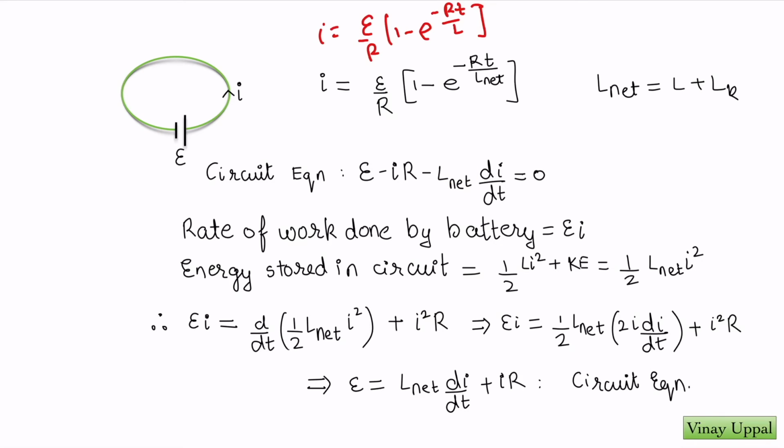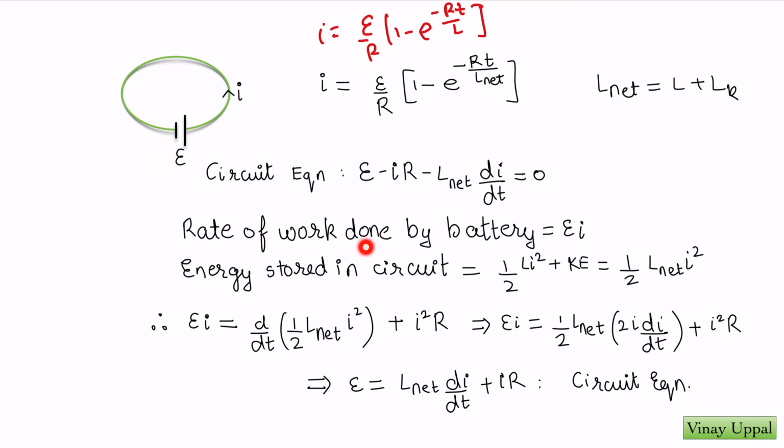Now let us also derive this circuit equation from basics. Here I am just telling you to replace L by L net everywhere. So to solve questions, that is the way to do it. But just for a satisfactory derivation, let us see how we can derive this from basics. I am going to do it using energy considerations. Work done by the battery, some of the work is going to go into the increase in the energy of the circuit and the rest is going to be lost as heat. This is simply energy conservation.